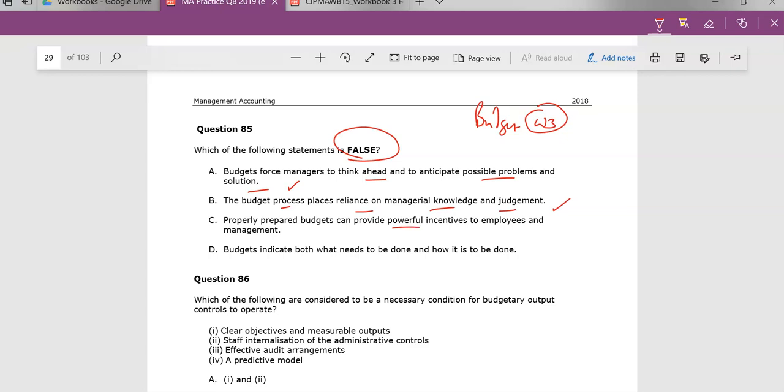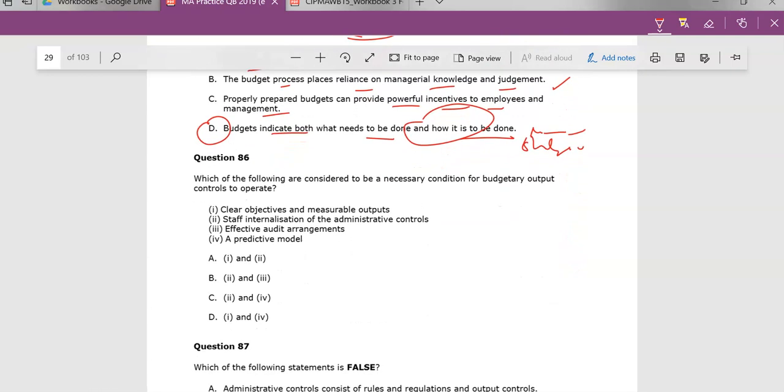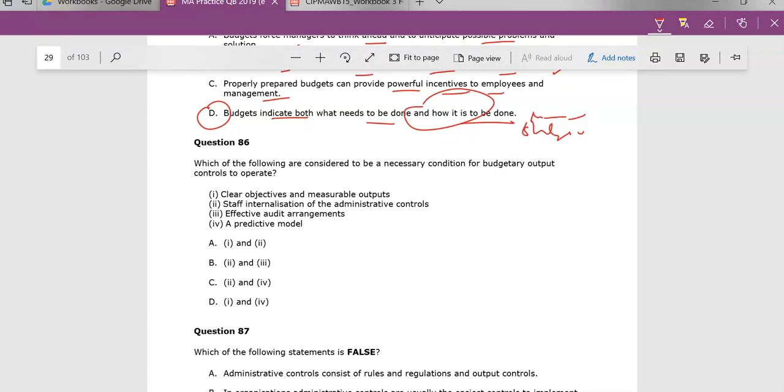Properly prepared budgets can provide powerful incentives to employees and management. That is one purpose of a budget, to provide incentives, targets, motivation. And budgets indicate what needs to be done and how it's to be done. Well, no, they're numerical. It's a numerical tool, so to speak. It doesn't quite tell us what strategies to actually put in place to achieve or manage the issues. So this is false. D is false.